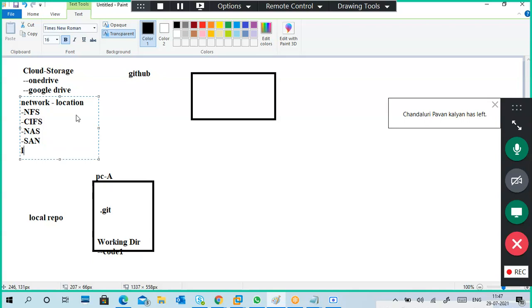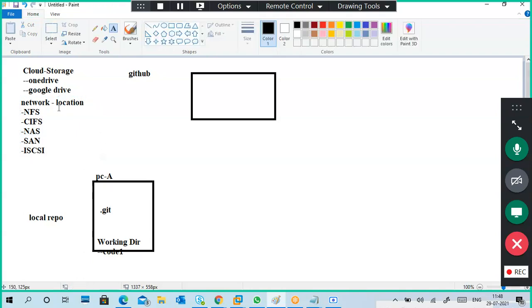iSCSI. These are all central storage. These are the protocols. NFS and CIFS protocols are services. Usually NAS is for sharing folders, SAN is block storage, iSCSI is block storage. Yes, this is central. This is the cloud.